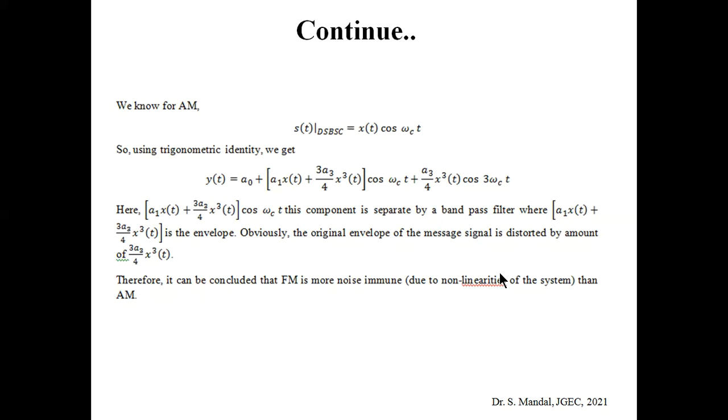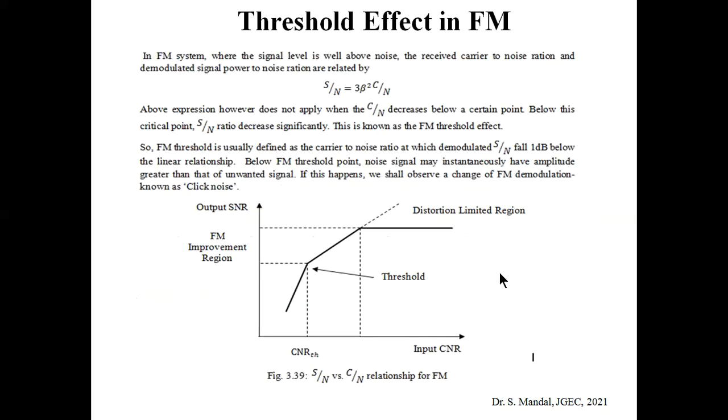One is that adjacent interference is very low, and another is that it is noise immune due to the nonlinearity of the system. So for these two reasons, FM is far better than AM. That's why, normally, to broadcast the audio signal, we mainly prefer FM.